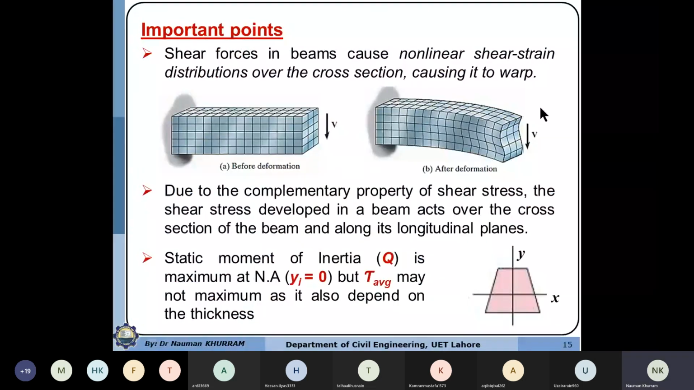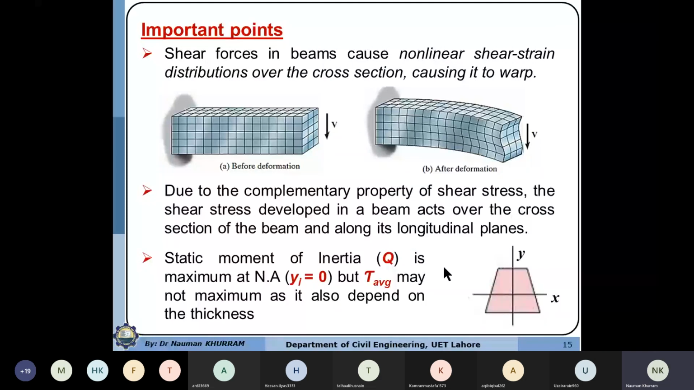If you bend your notebook or register, you can see that the fibers along the neutral axis slide by a larger magnitude, because horizontal shear stresses are more at that point. Due to the complementary property, the shear stresses developed in a beam act over the cross section of the beam and along its longitudinal plane. So whatever stresses are acting in the horizontal direction, the same magnitude of stresses also acts in the vertical direction.